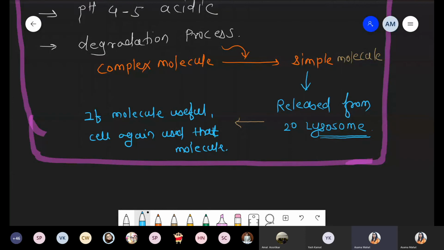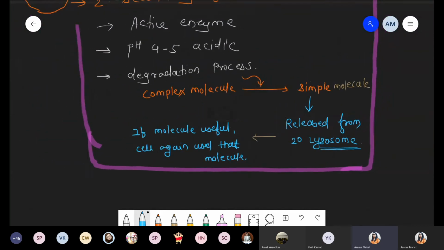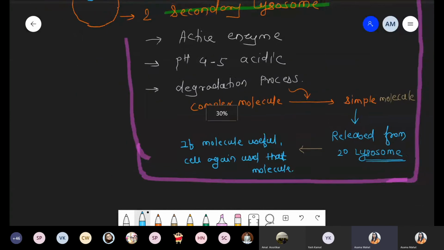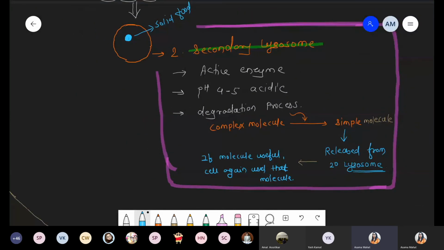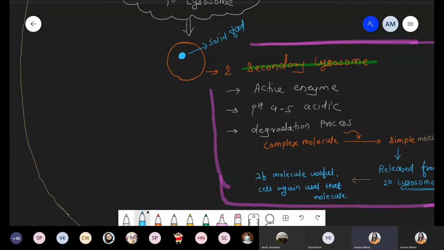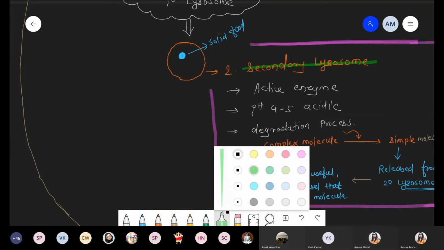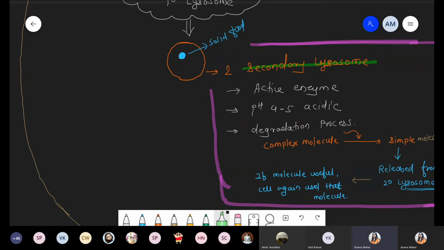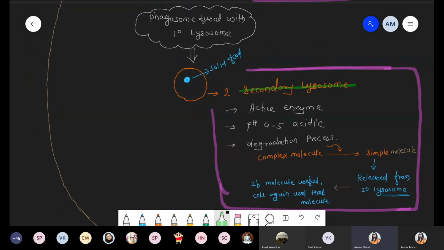Now the cell has to decide whether that material is usable or undigested material that we just want to release from outside the cell. So is that material usable? Definitely the cell reuses that material. But the second scenario: if any material is undigested, it means not digested easily. So we are talking about the third scenario, this one, that secondary lysosome.